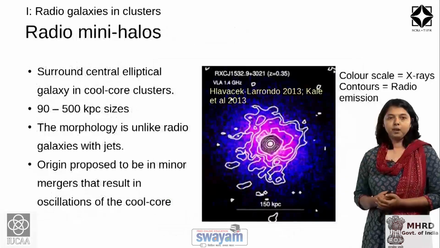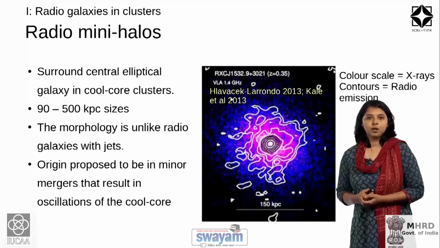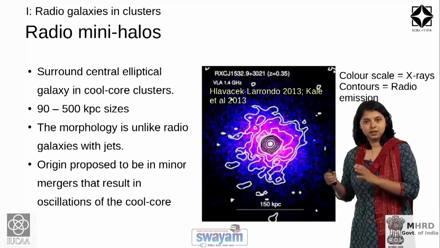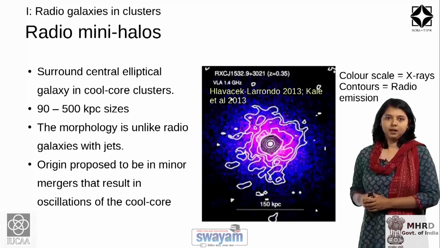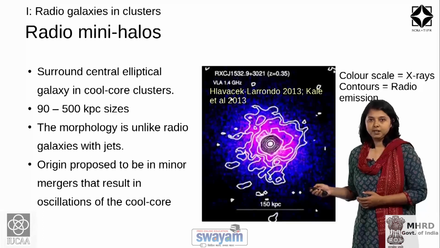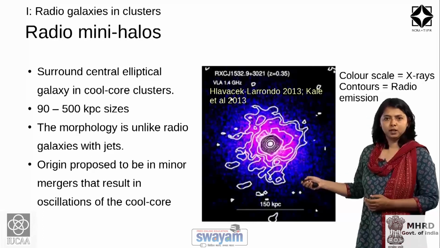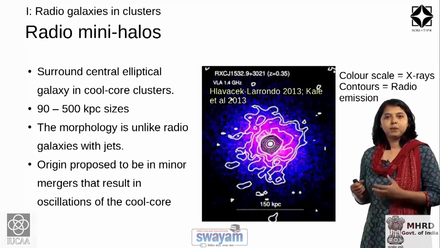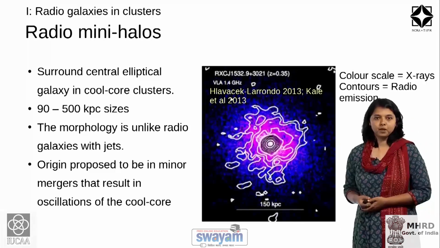The other important emission from galaxy clusters which is associated with cluster galaxies is called radio mini halo. Radio mini halos are radio sources that surround the central elliptical galaxy, and they occur mainly in cool core clusters.